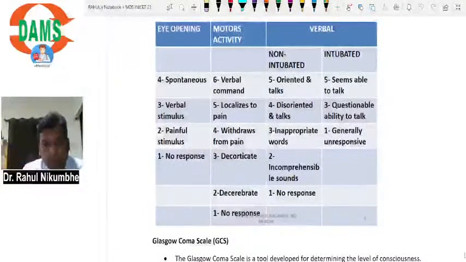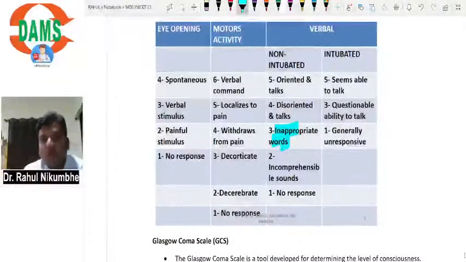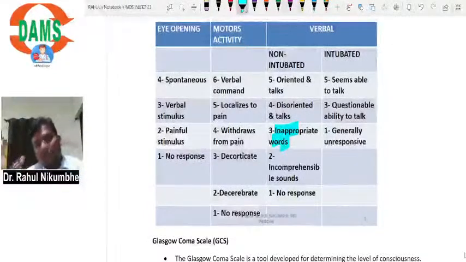Then inappropriate words, here the patient can talk but is not using proper words. Incomprehensible sound, the patient can make a sound but is not able to pronounce a proper word, only incomprehensible sound. Then no response. The patient is not talking, not making sounds.